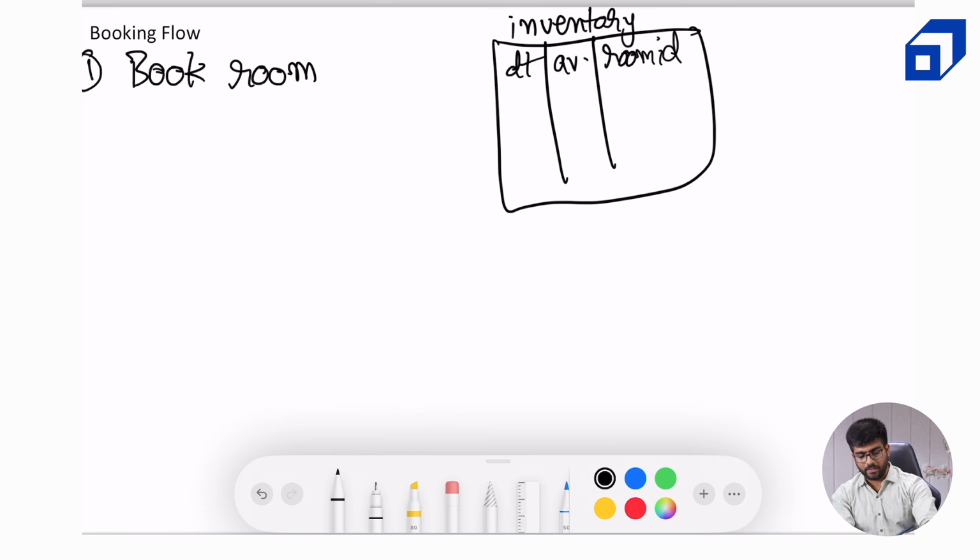And remember, we talked about the booking status. So now let's revisit that part and talk about it in detail. This is the booking status. It can be reserved.